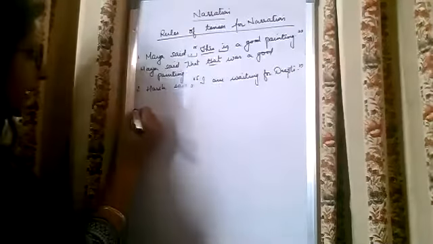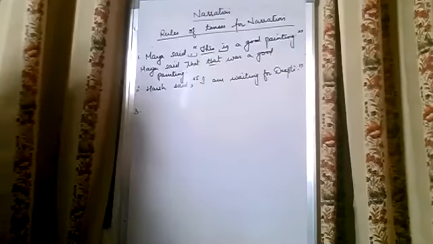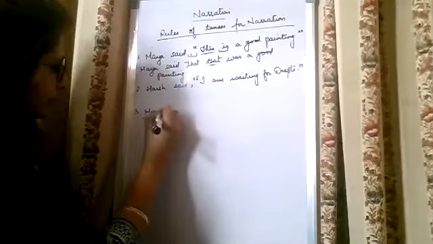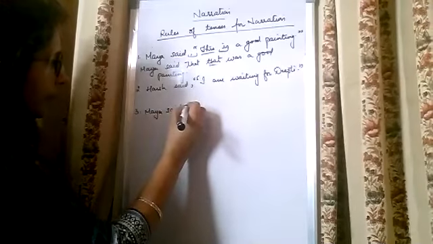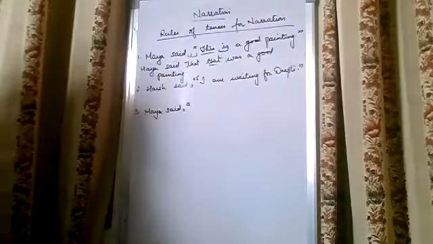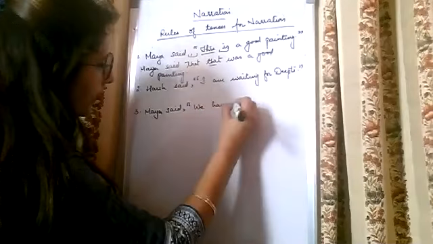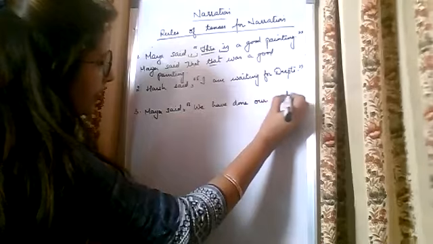The answer you will write on your own. Next, the third one: Maya said, "We have done our work." Which tense is this?